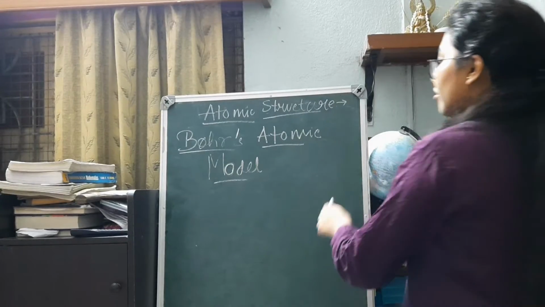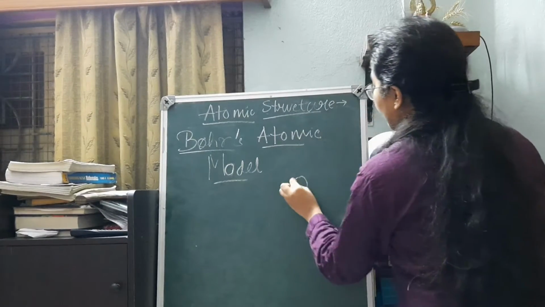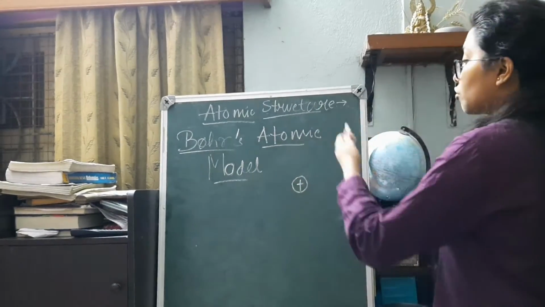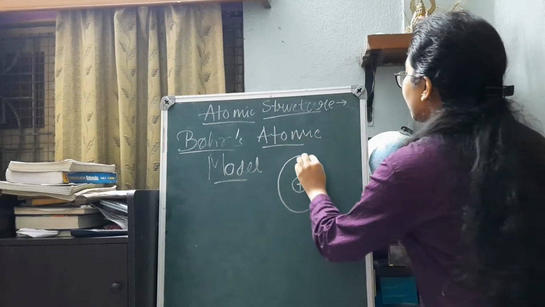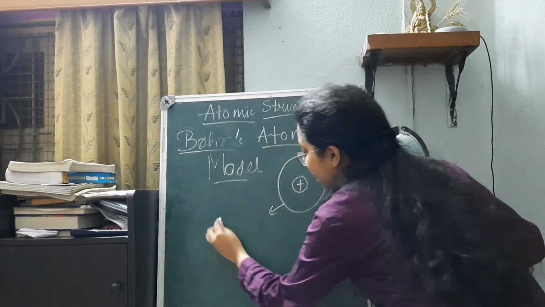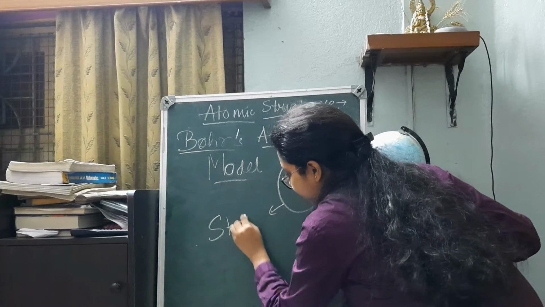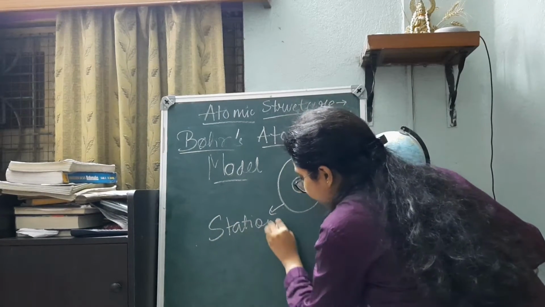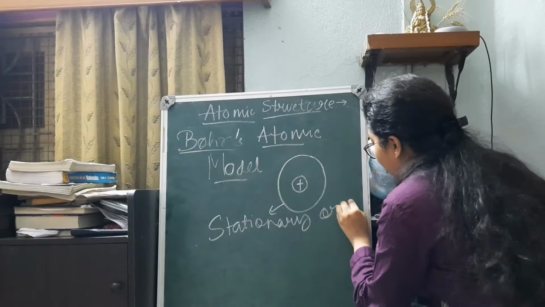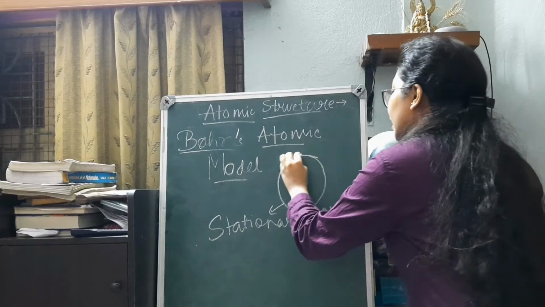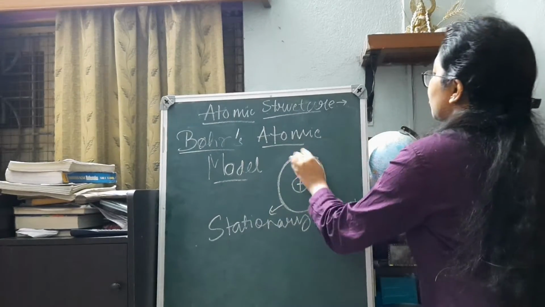Now the specialty of this atomic model is that he tried to solve the problem. The electron will be present in certain stationary orbits. Why stationary orbits? Because in these orbits, the electron will always be present in this orbit and this orbit only.